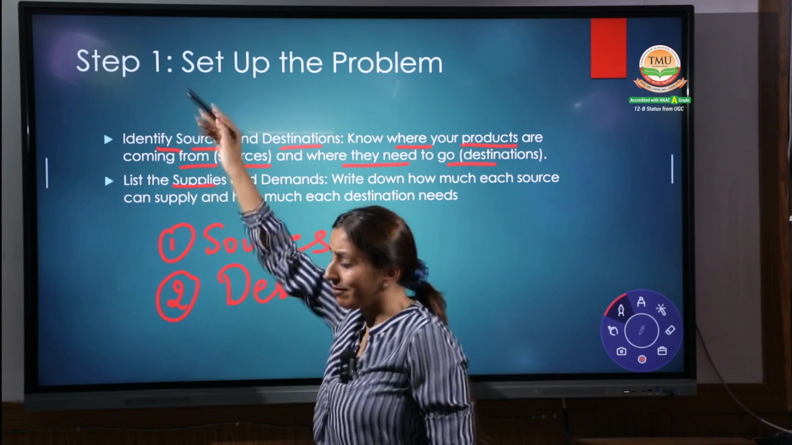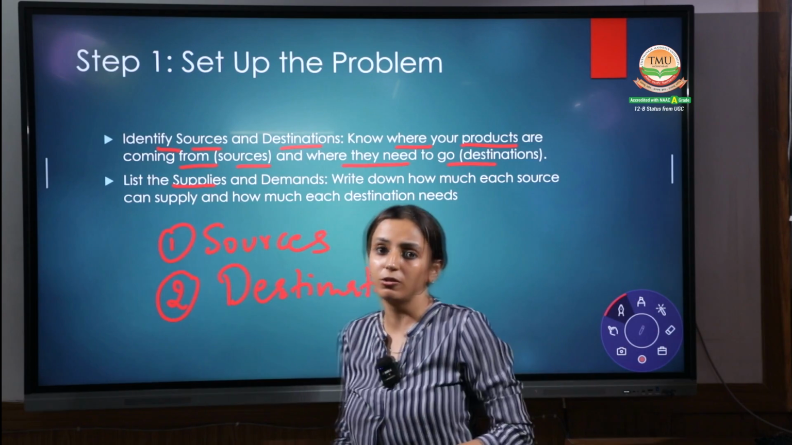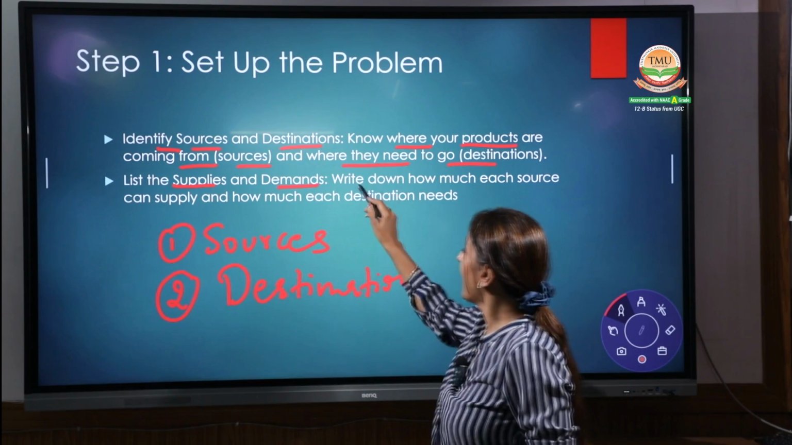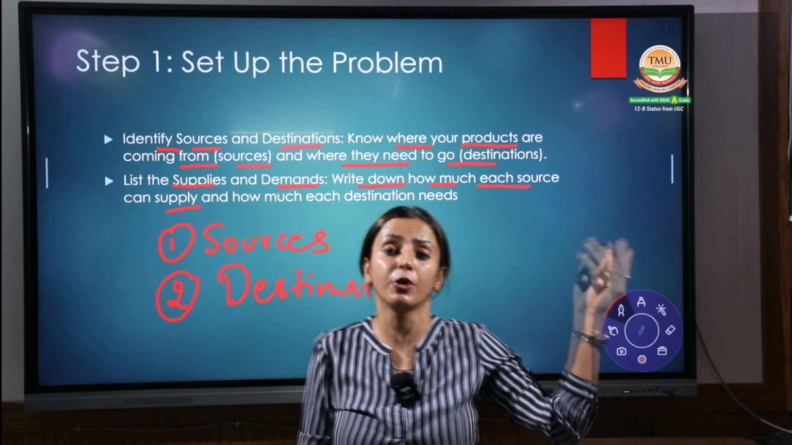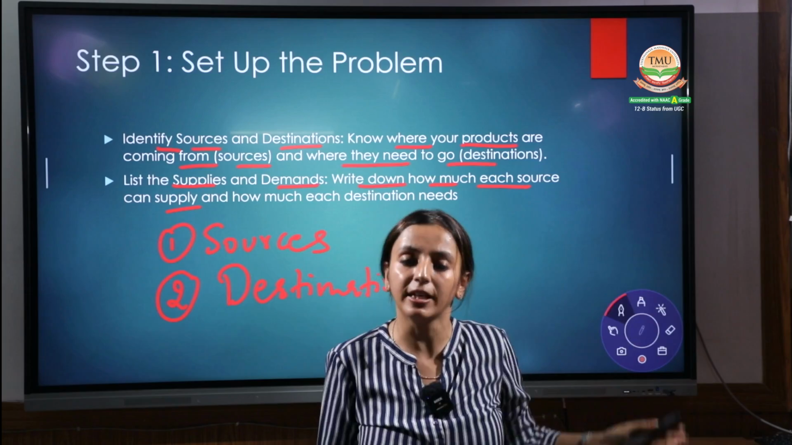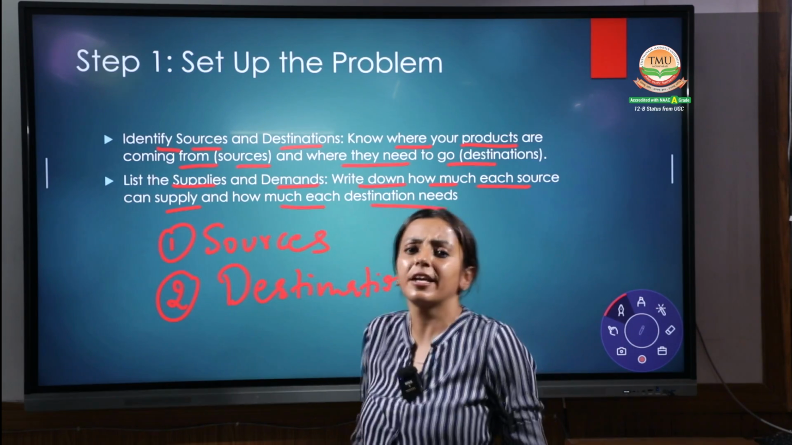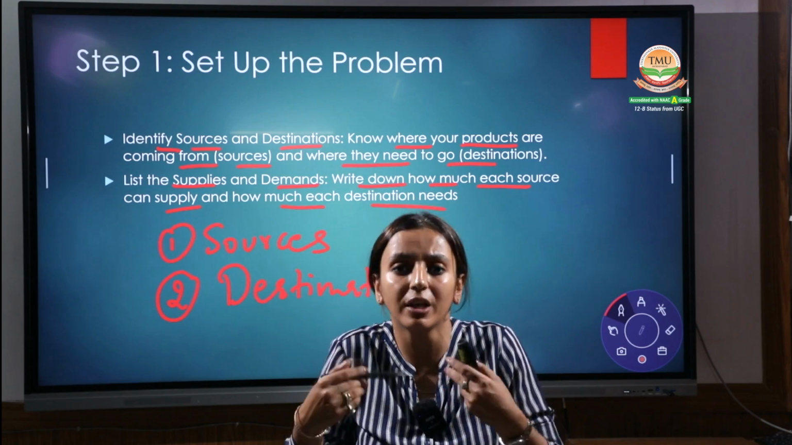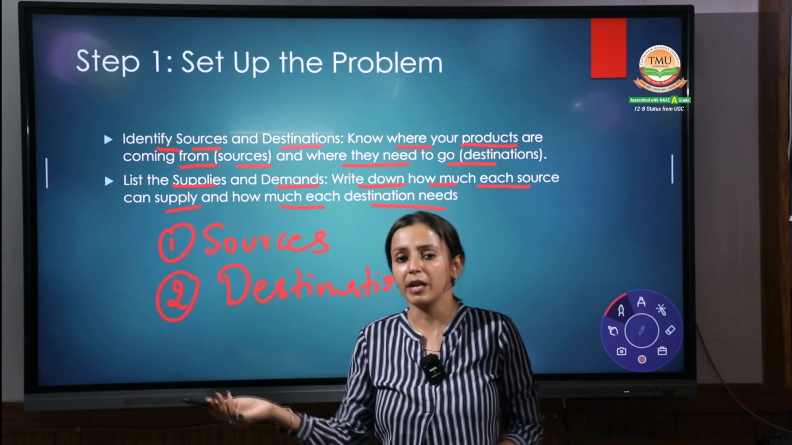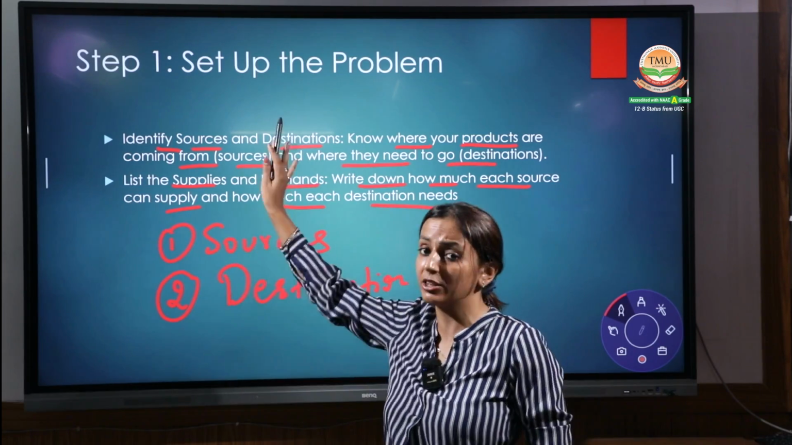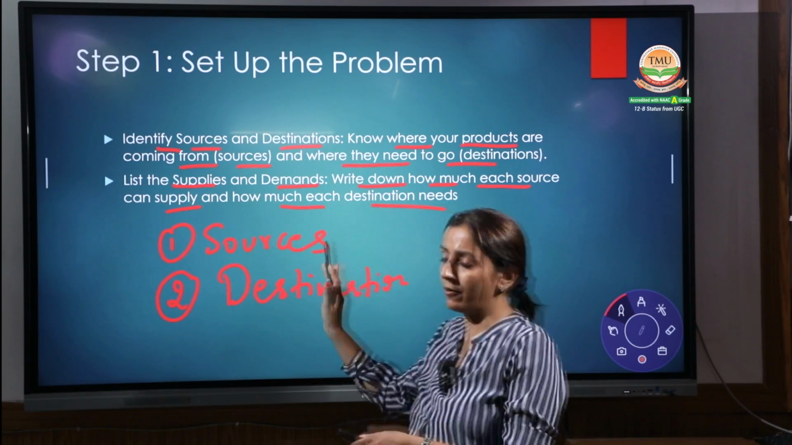List the suppliers, write down all the suppliers that may transfer the goods. And the demand: write down how much each source can supply, how much quantity the producer of X, Y and Z units can transfer, and how much each destination needs. They can supply many things, but is it required? You have to find both the supply and the demand, the source and the destination. That is your first step. Write down all the things and set up your problem with this information.